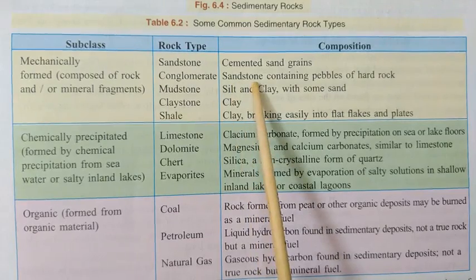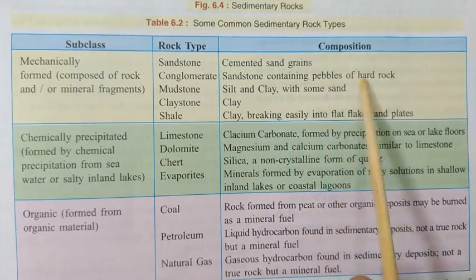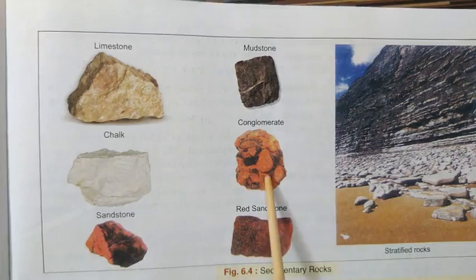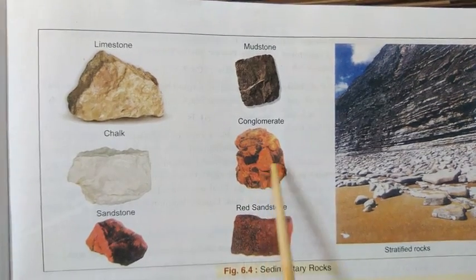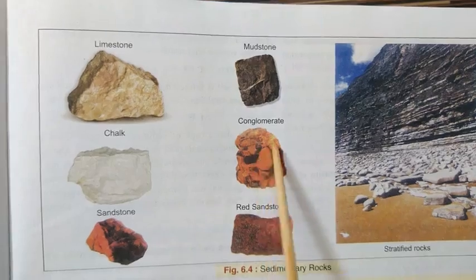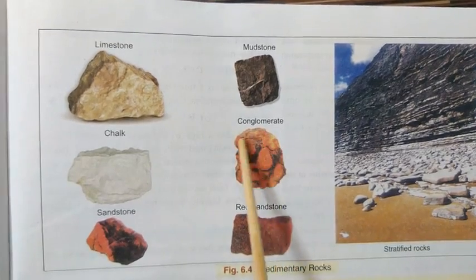Now sandstone, containing pebbles of hard rocks, many hard rocks together. What happened? Let me show you the picture here, then you will understand. As you can see here, the conglomerate. There are so many stones, and together they solidify and form a rock.